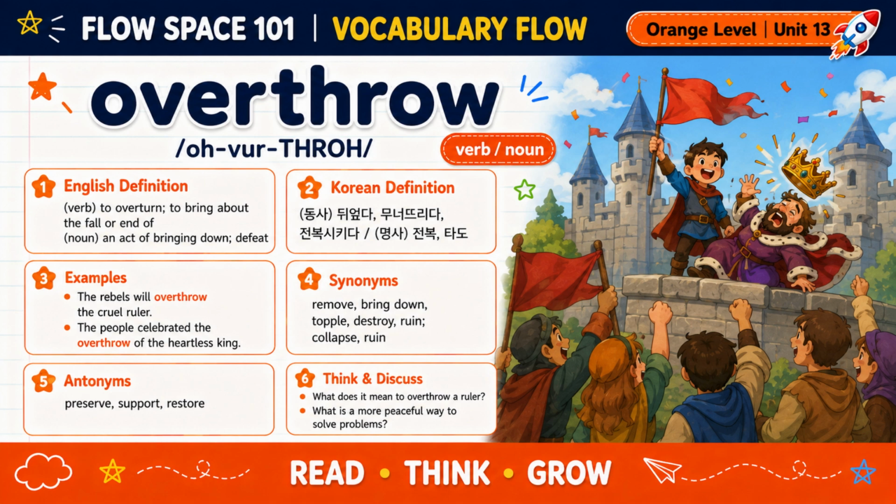For example, the rebels will overthrow the cruel ruler. Another example is, the people celebrated the overthrow of the heartless king. Some synonyms are remove, bring down, topple, destroy, ruin, collapse, and defeat. Some antonyms are preserve, support, and restore. What does it mean to overthrow a ruler? What is a peaceful way to solve problems?